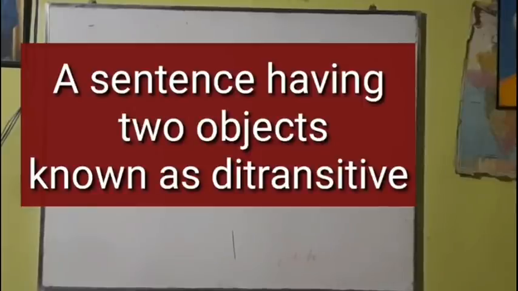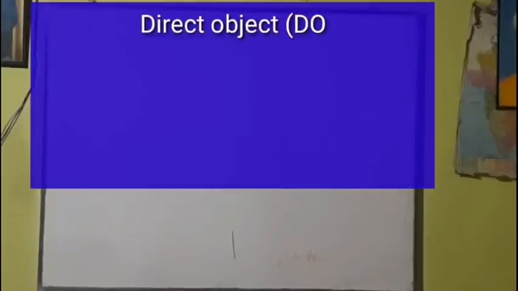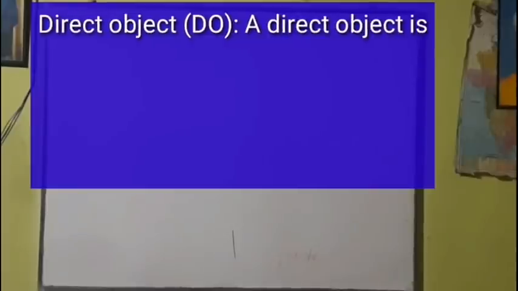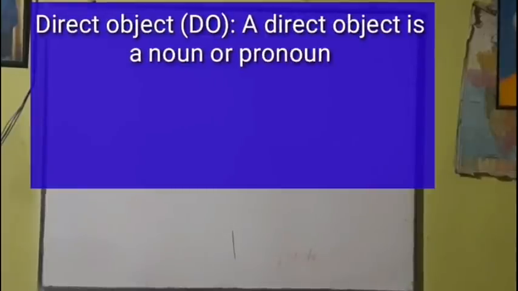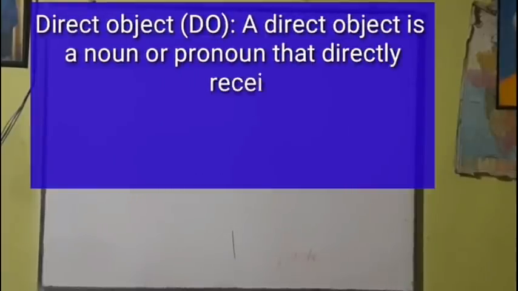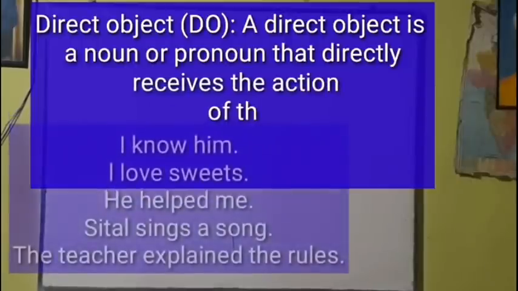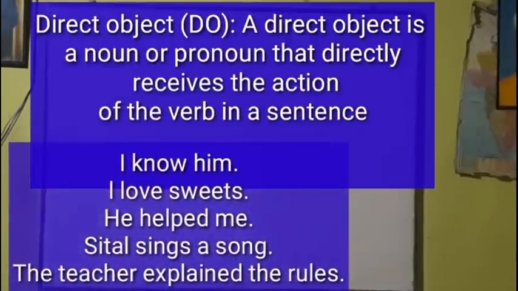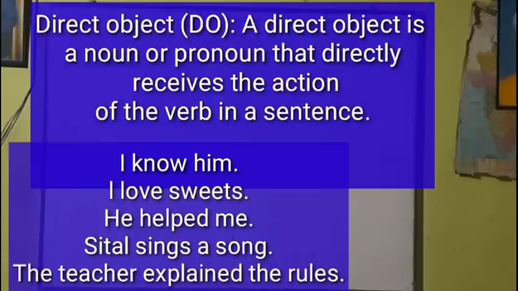So let's define what is a direct object. A direct object is a noun or pronoun that directly receives the action. I know him. I love sweets. He helped me. Sheetal sings a song. The teacher explained the rules.